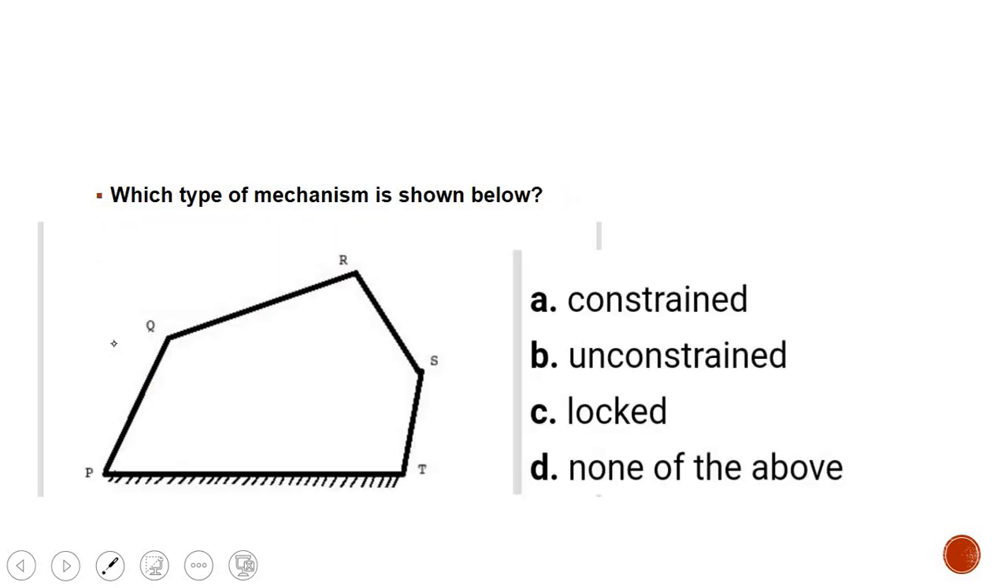And question number 10, the last question for today's lecture, is which type of mechanism is shown below. Please observe the figure, which is this. Observe this given figure and answer the question. Option A is constrained, B unconstrained, C locked, and D none of the above. The correct option is B, unconstrained. This type of mechanism is unconstrained.